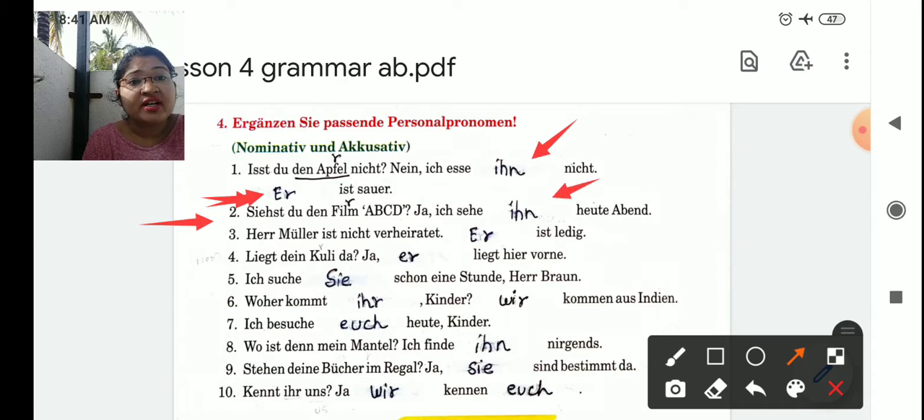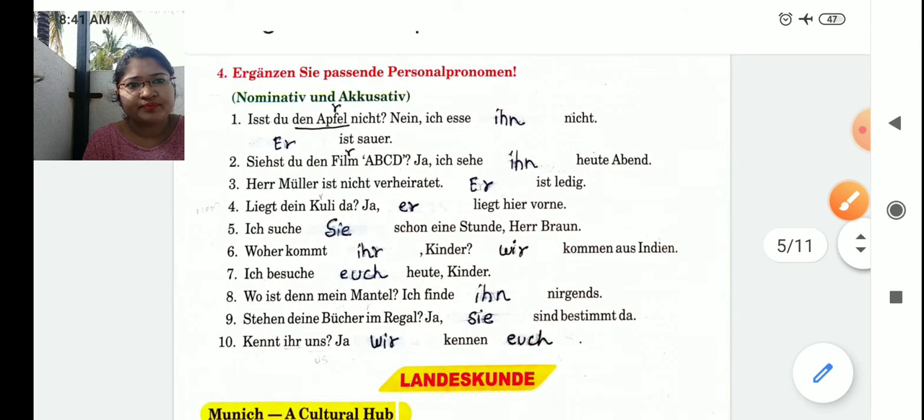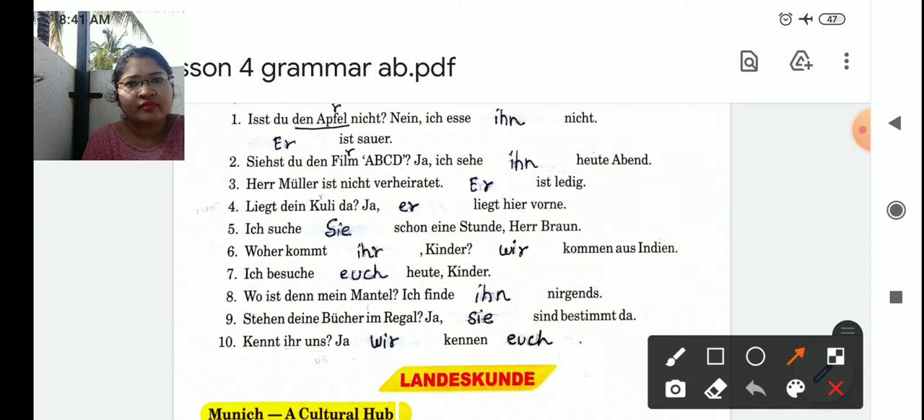Okay. Second one, siehst du den Film heute Abend? Ja, ich sehe ihn heute Abend. Film, I have written here the article also, you can see there. In the blank, the case is accusative, so I have used ihn. Third one, Herr Müller ist nicht verheiratet. Er ist ledig. He is not married, he is single. Fourth, liegt dein Kuli da? Is your pen there? Ja. Er liegt hier vorne. Yes, here it is lying ahead. So, pen is nominative in the blank.